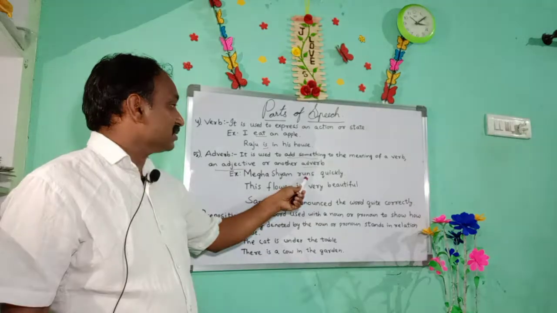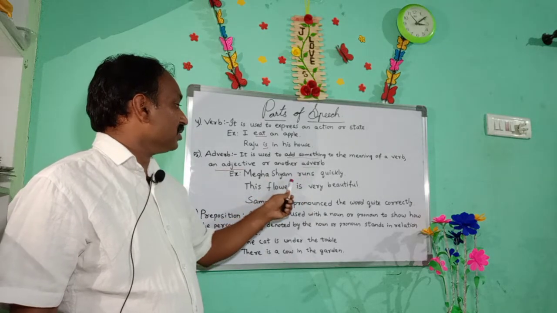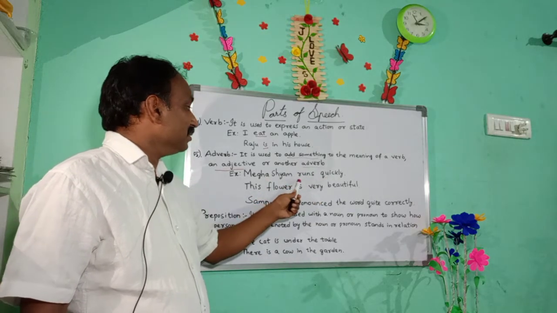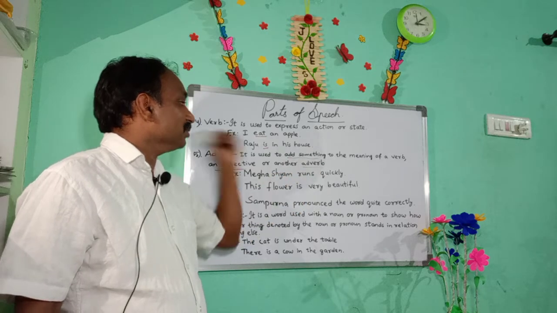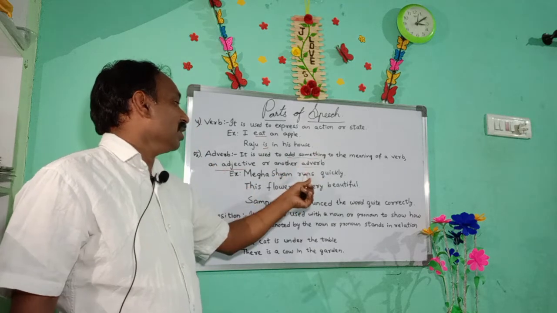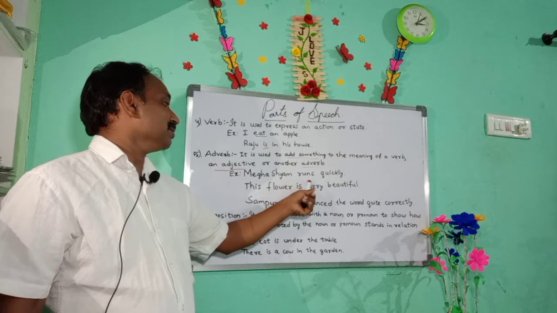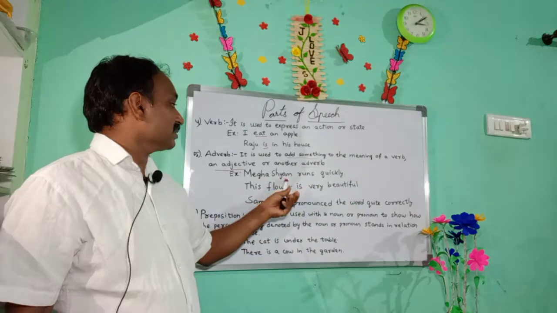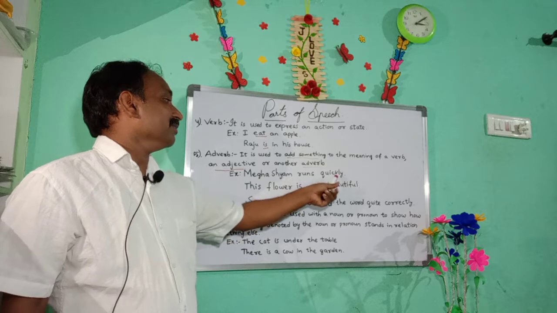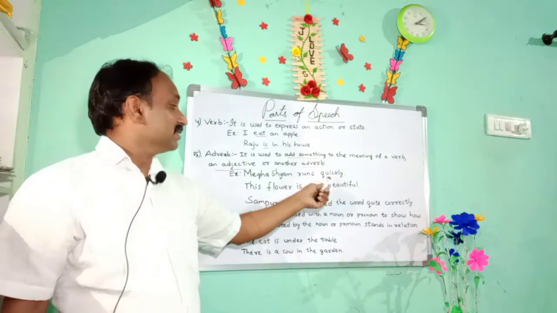So here Meghasham runs quickly. Here runs is the action word. It is used to add something to the meaning of the verb. How does Meghasham run? He runs quickly. When we ask the question how, we can easily find the adverb.